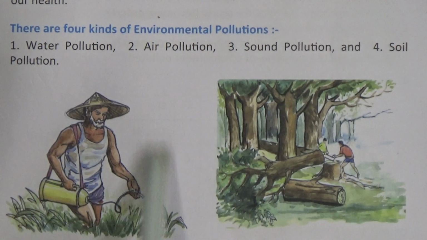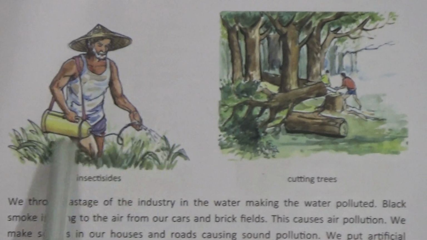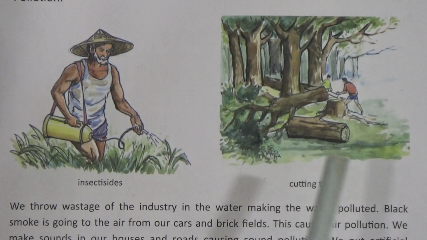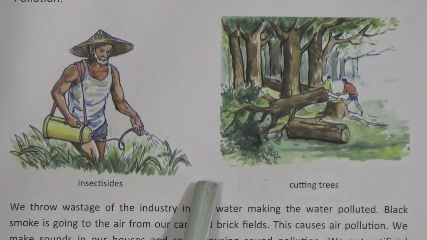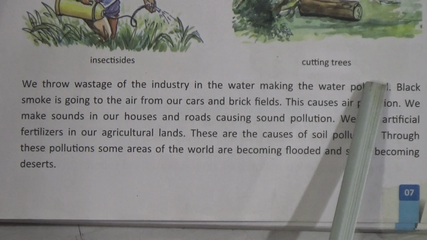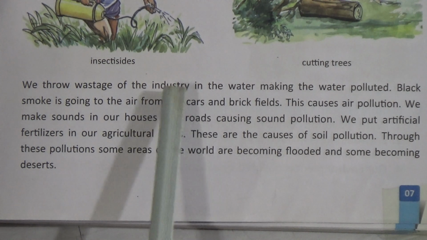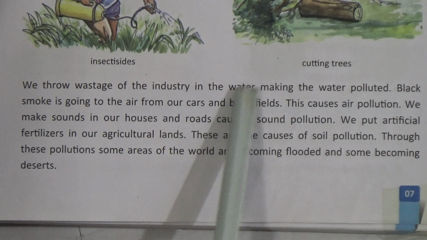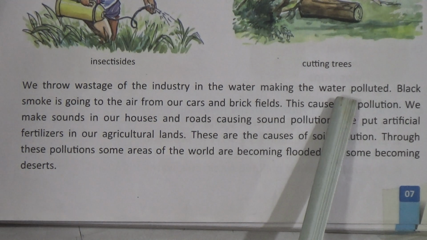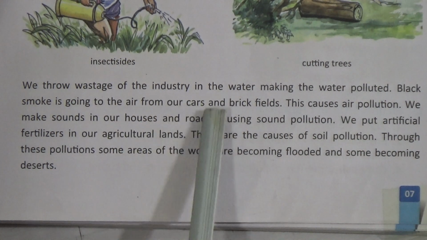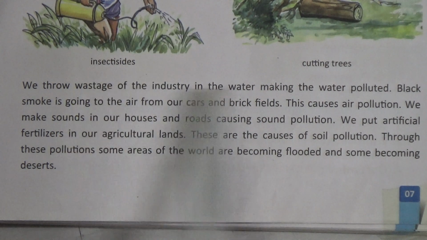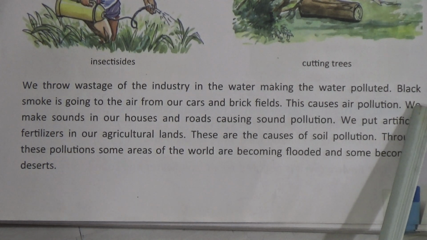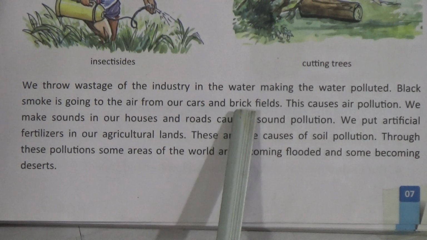Here you can see a farmer is using insecticides in his land, and here you can see another picture, they are cutting trees. So these have a negative impact on our environment. We throw wastes of the industry in the water, making the water polluted. If we throw the wastes produced in our industry in the water, it will definitely pollute the water. Black smoke is going to the air from our cars and brick fields. This causes air pollution.